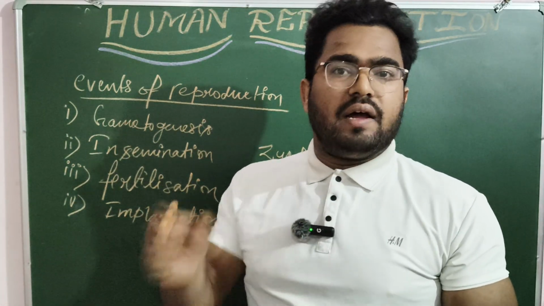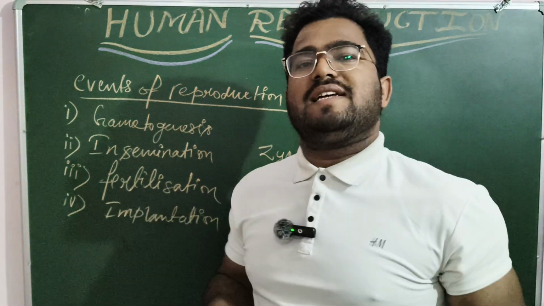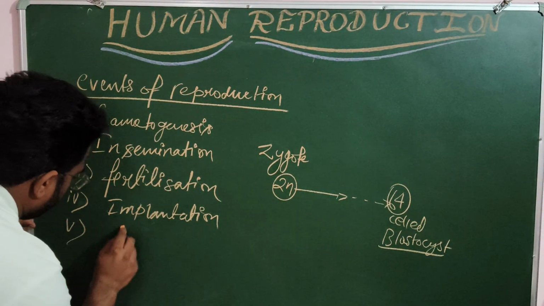This period lasts for 9 months plus or minus 10 to 15 days. This whole period is known as the gestation period. So the next step is the gestation period.